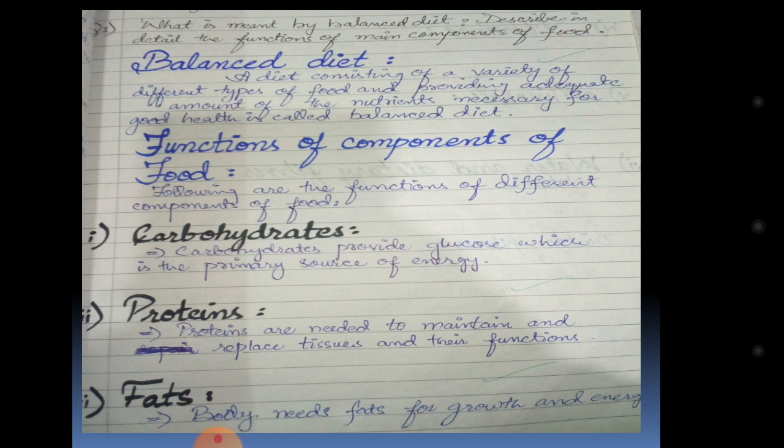If we do not take other components frequently but we take carbohydrates, our body keeps making glucose, which is very essential for getting energy and for the body to perform different workouts.